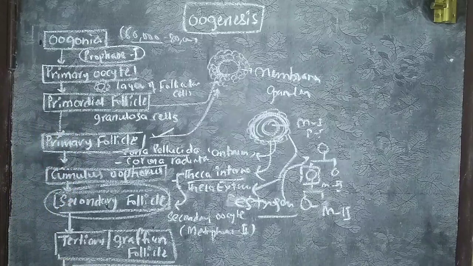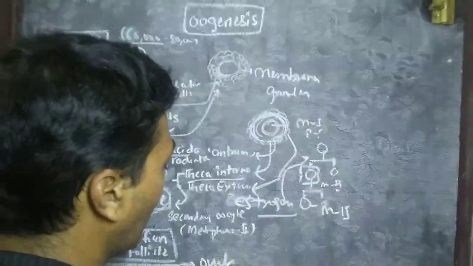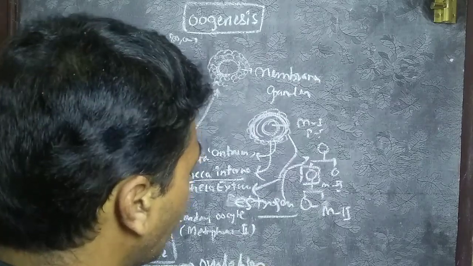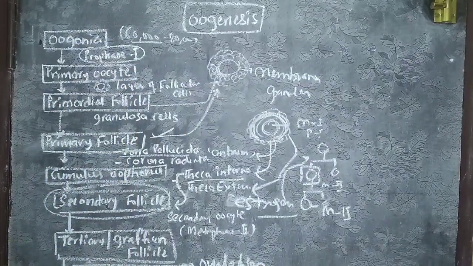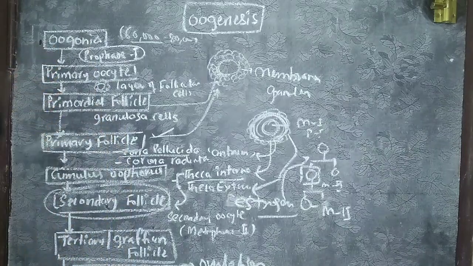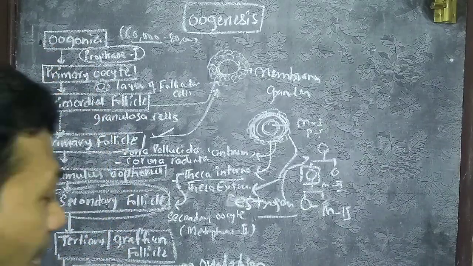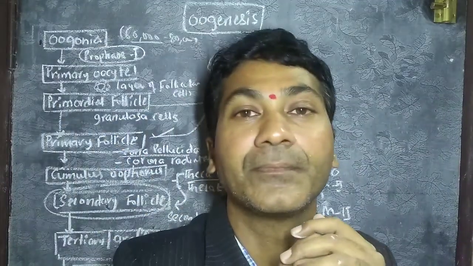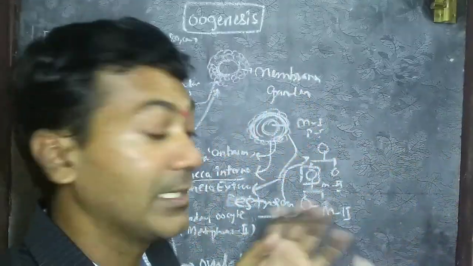The release of the secondary oocyte from the Graafian follicle is known as ovulation. The process of forming the secondary oocyte is called oogenesis. Rupturing of the Graafian follicle and releasing the ovum is ovulation.